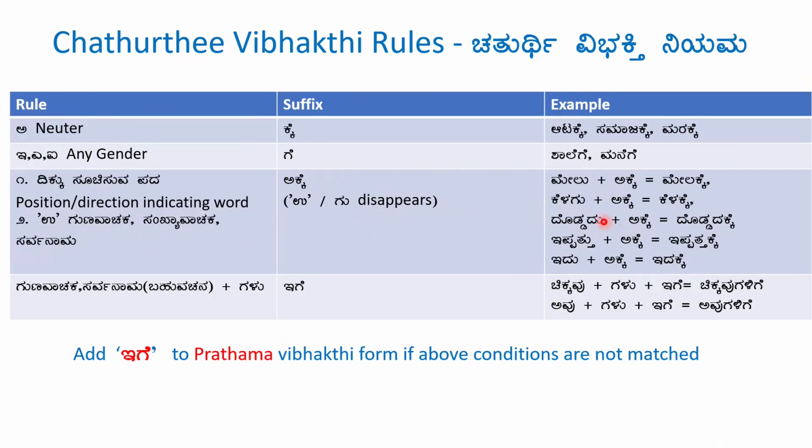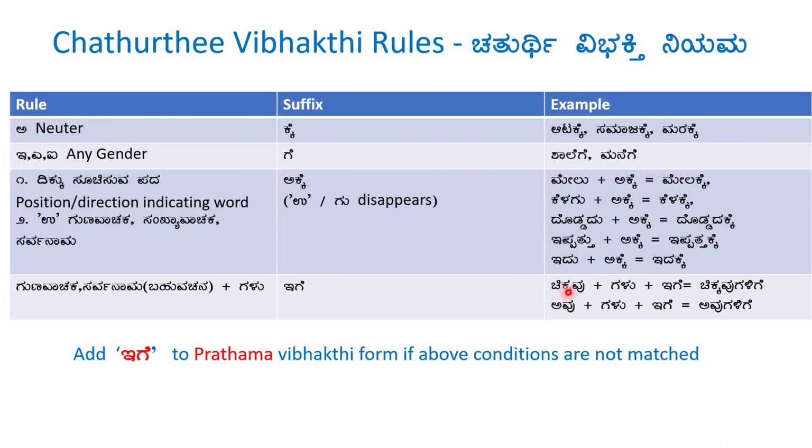Doddadu is a gunavachaka word. Doddadakke. Ippattu is a sankyavachaka word. Ippattu plus akke, ippattakke. Sarvanama. Idu plus akke, idakke. So, if the word is a gunavachaka or sarvanama but a plural word, after the plural galu is added, then ige is added.